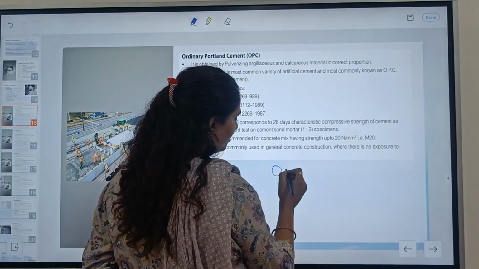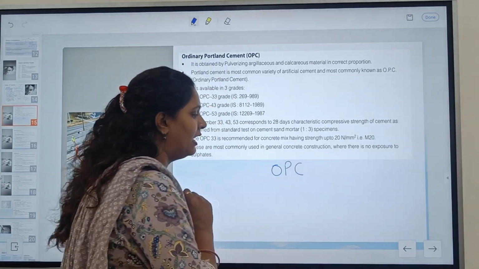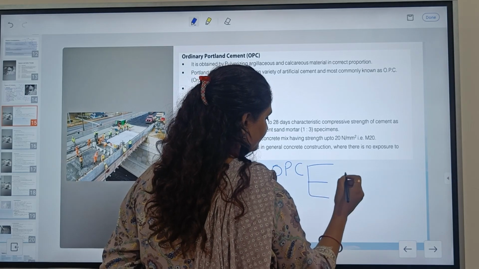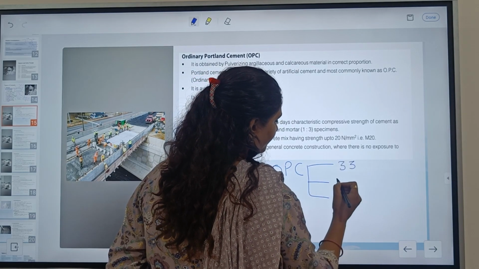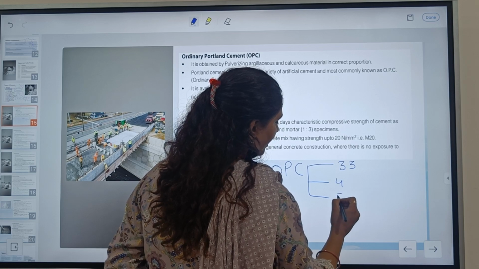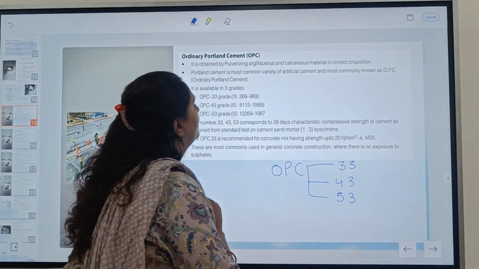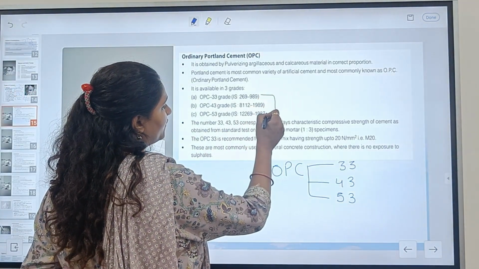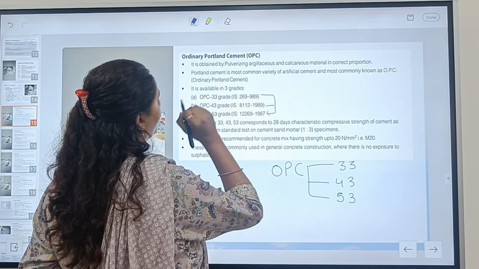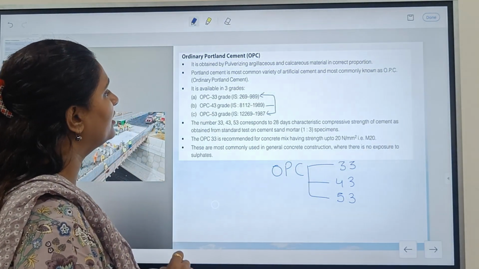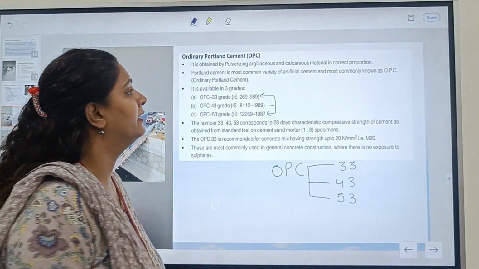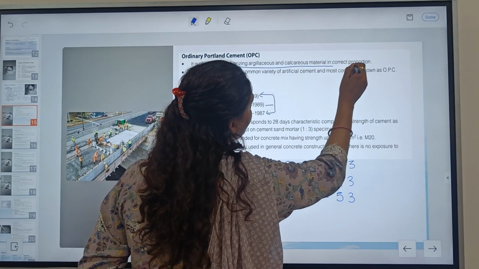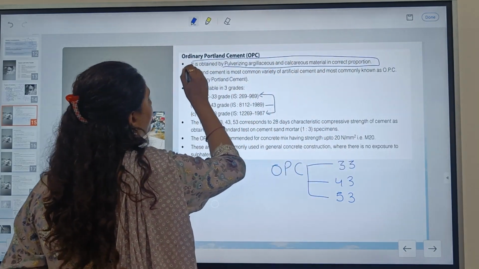It is also written as OPC, and this type of cement comes in three grades: 33, 43 and 53. And we have different IS codes for all of these. Now, how is it obtained? It is obtained by pulverizing argillaceous and calcareous materials in correct proportions.